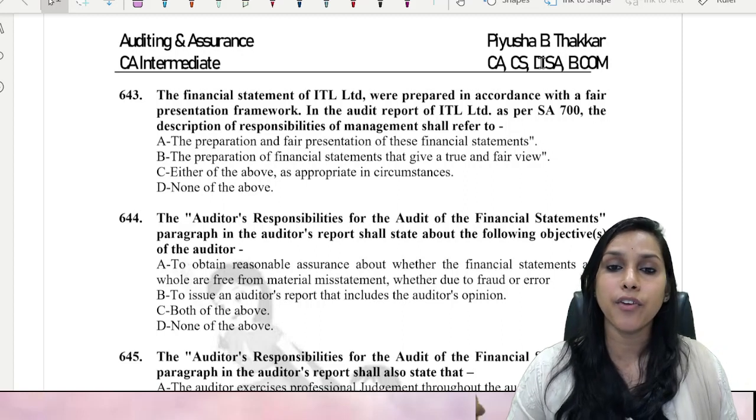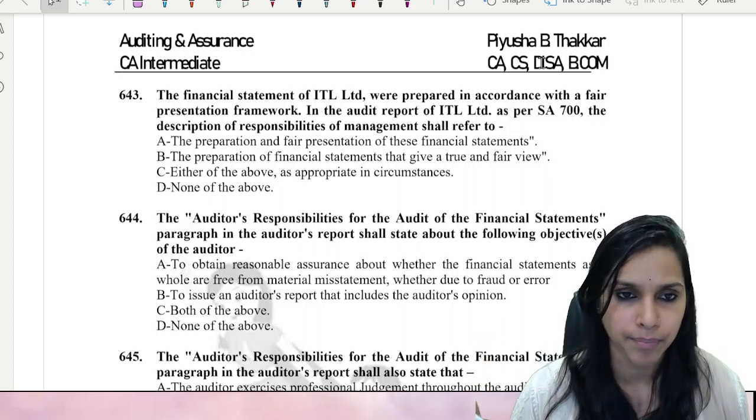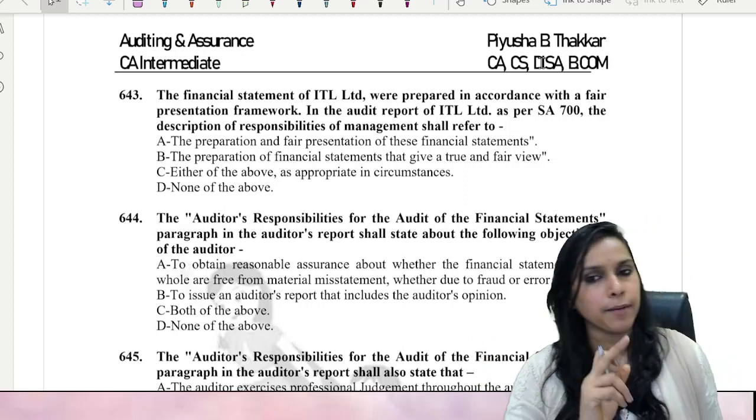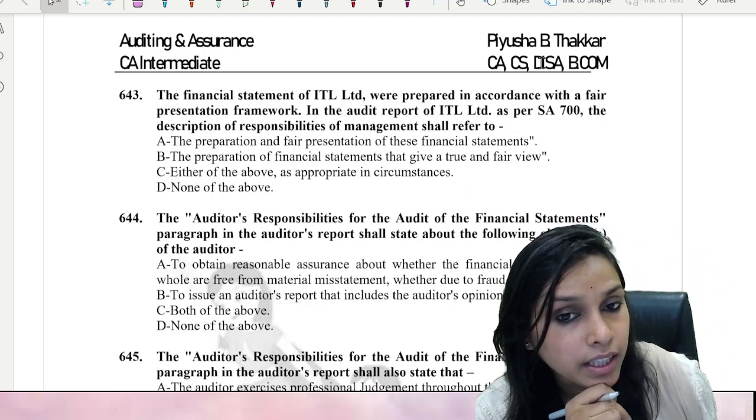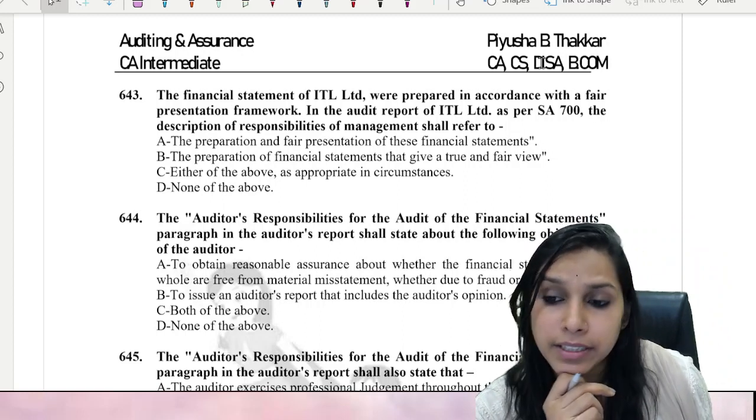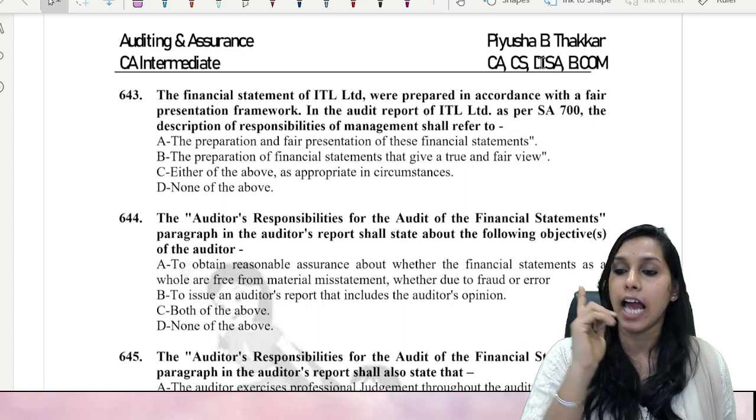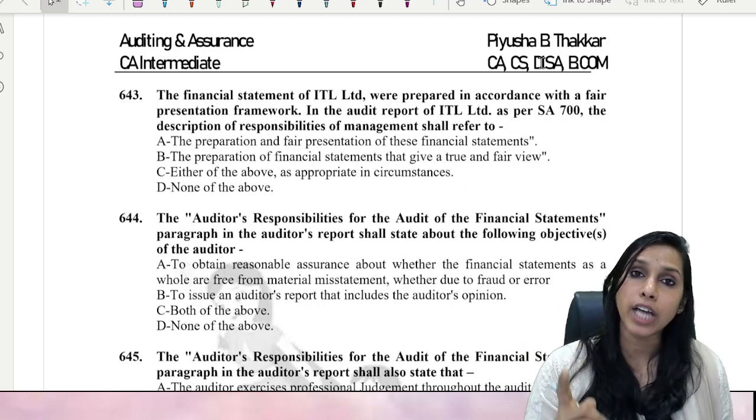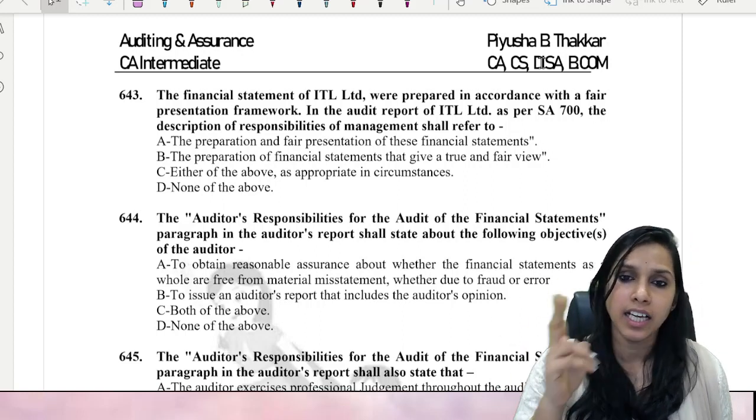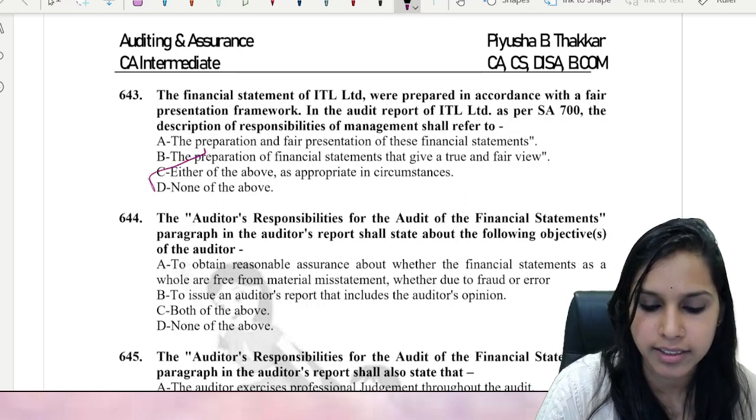Focus. First of all, it is Limited. That means it is a company, right? Now, when it is a company, what is said? Preparation and fair presentation of financial statements. Is it necessary? Absolutely yes. Then, to check whether it gives a true and fair view. Is it necessary? Yes. So here the answer should be C.